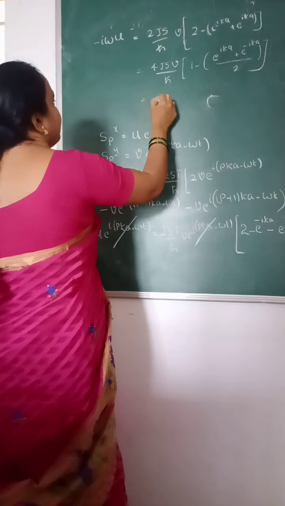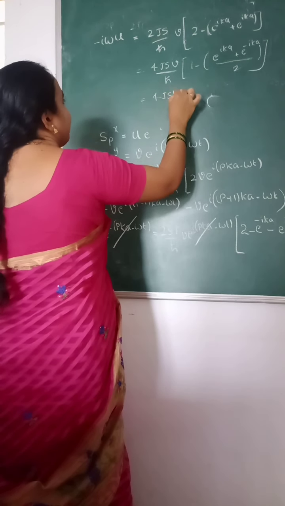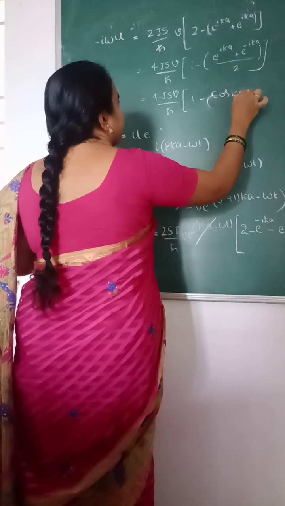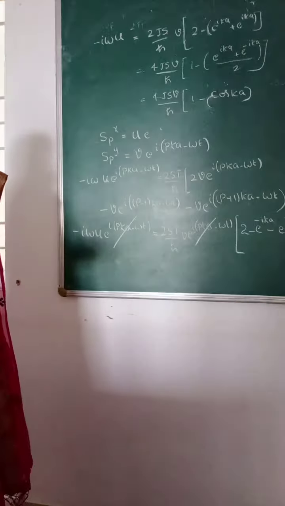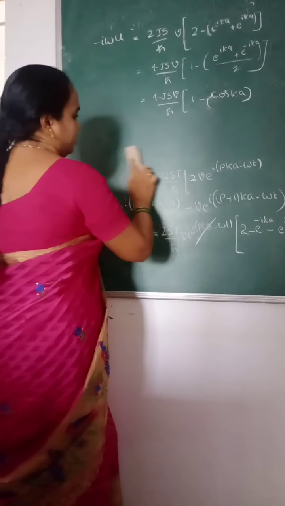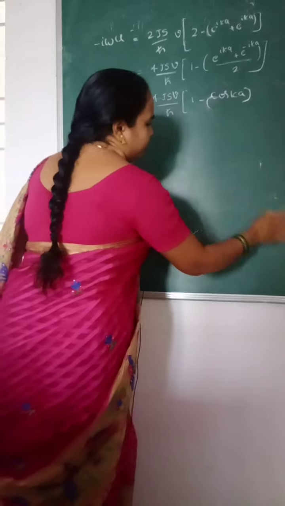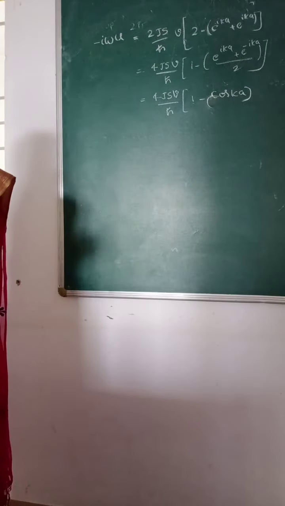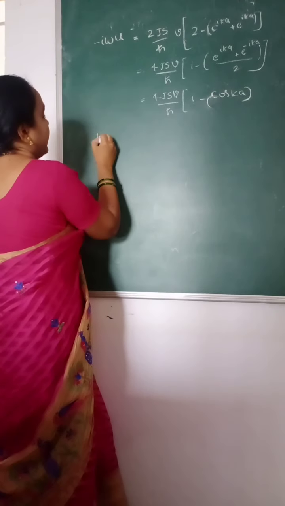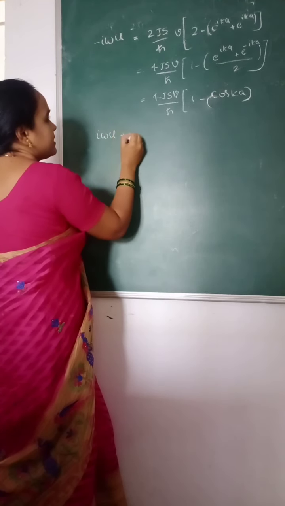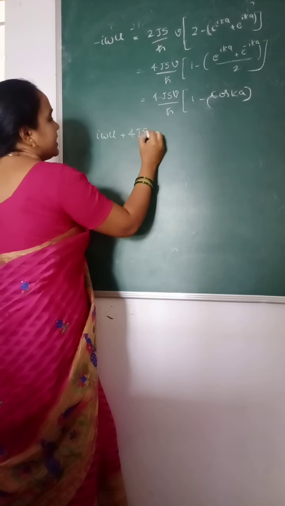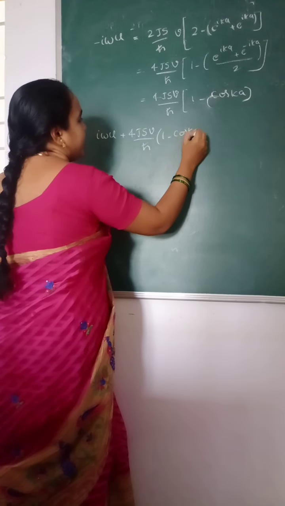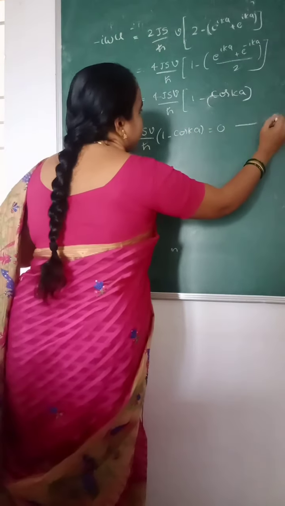So this term is 4Js v by h cross, 1 minus cos ka. That is i omega u plus 4Js v by h cross, 1 minus cos ka is equal to 0. Let it be equation number 1.